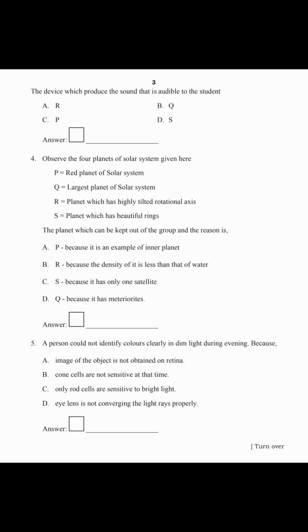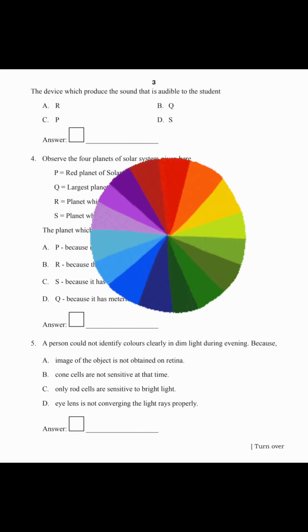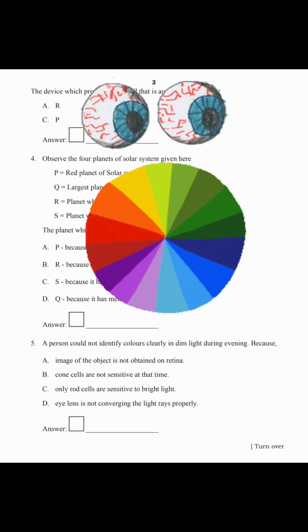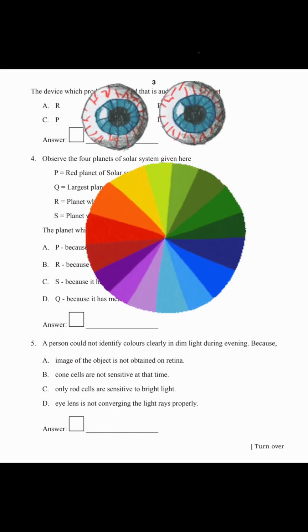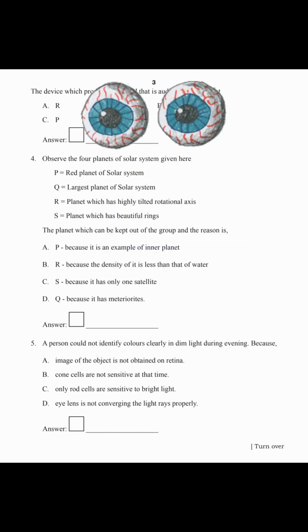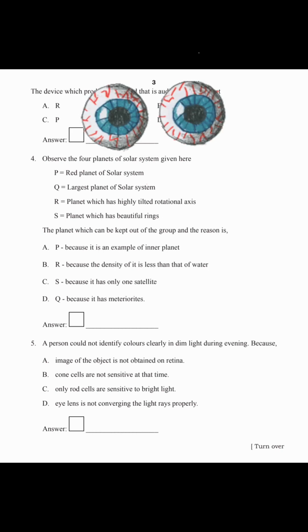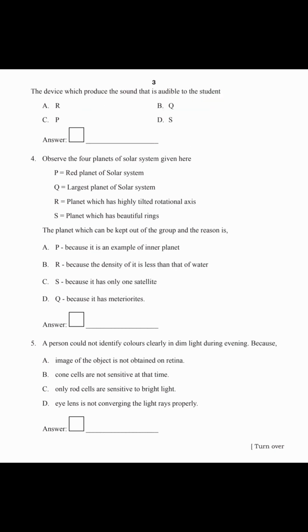Fifth question. A person could not identify colors clearly in dim light during evening because: A, image of the object is not obtained on retina; B, cone cells are not sensitive at that time; C, only rod cells are sensitive to bright light; D, eye lens is not converging the light rays properly. There are two types of cells in our human eyes, cone cells and rod cells. Cone cells are not sensitive at the time, so option B is the correct answer.